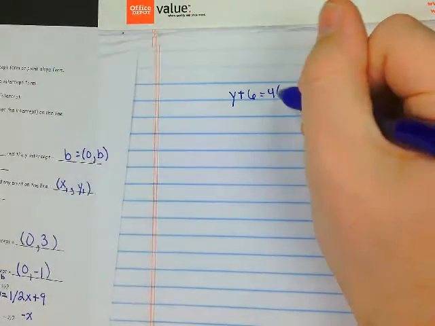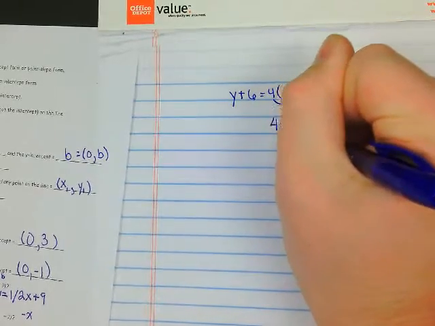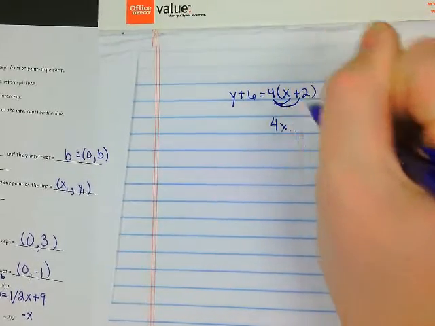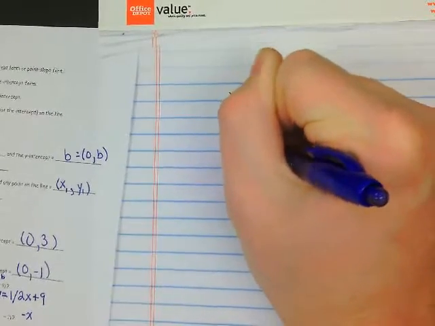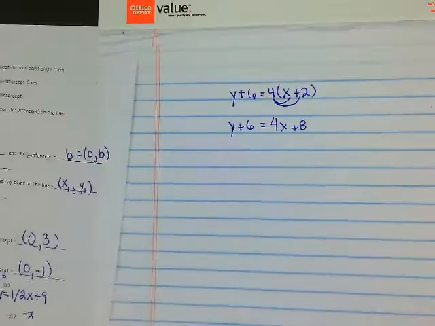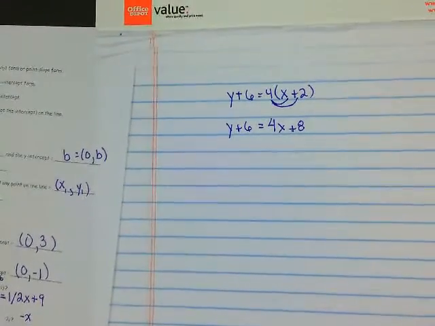The reason it's so simple is because, hey, I got to do my distributive property. 4 times x is 4x. 4 times 2 is positive 8. And then everything else comes down. Y plus 6 comes down, and I have equals 4x plus 8.